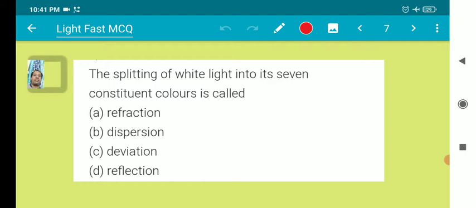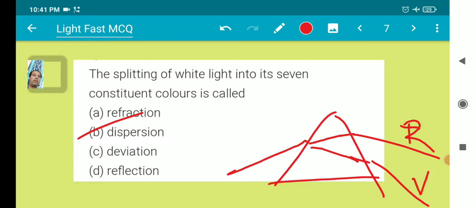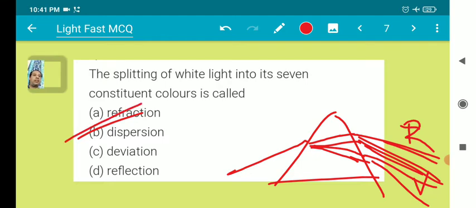The splitting of white light into its seven constituent colors is called dispersion of light. This is red and this is violet, and there are other colors also between these two colors. This is called dispersion of light.